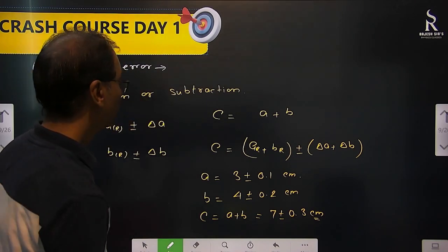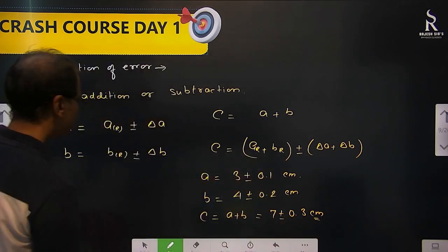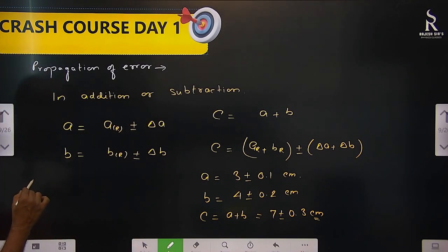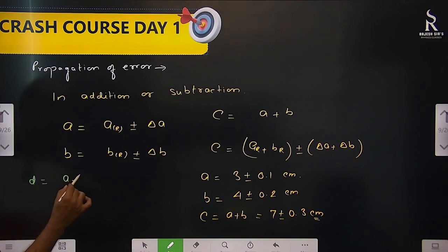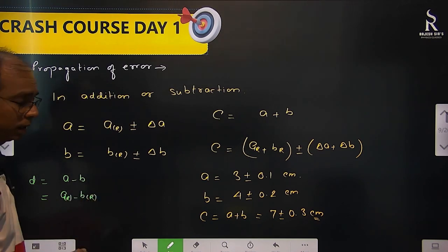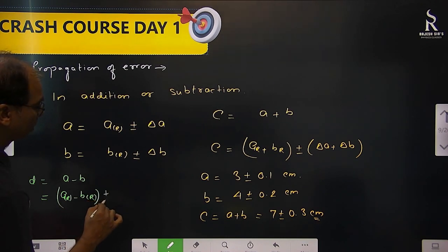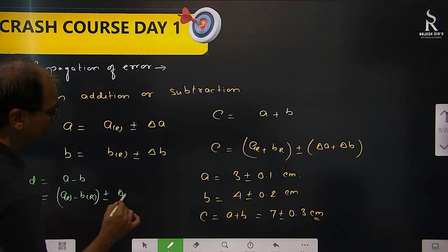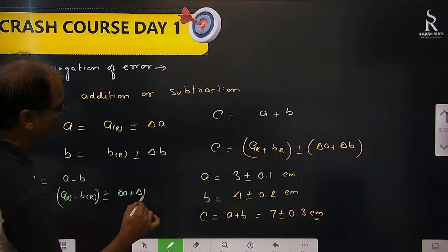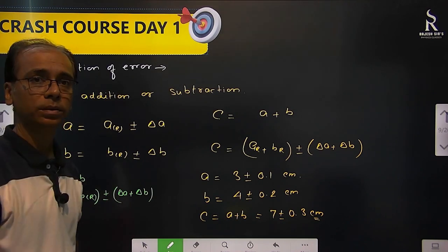Okay. Now in subtraction, if you have to do subtraction, then what? Same thing. Suppose that now D we have to find. This is A minus B. Then that will be A minus B, subtraction we have to do. But then what here? Plus minus, you will add both, because errors are never subtracted. Errors are never subtracted. Okay?